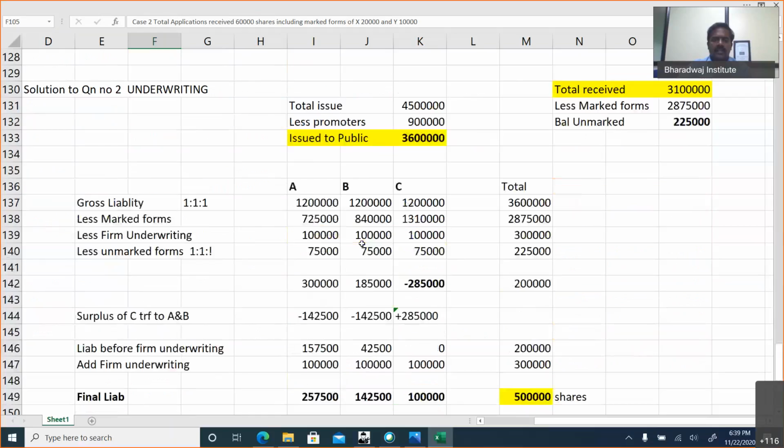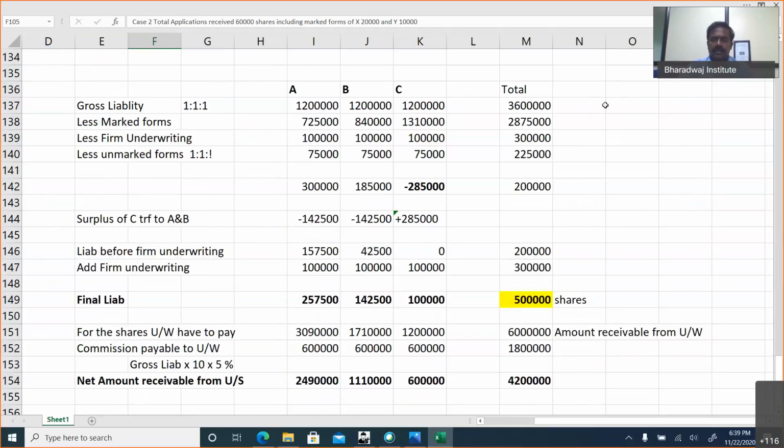Commission is always calculated based on the number of shares issued. This is the shares issued to public. Or you can do 36 lakhs into 10 into 5%. You will get 18 lakhs. You can transfer in the ratio 1:1:1. Always commission is calculated on the value of shares issued. Gross liability.